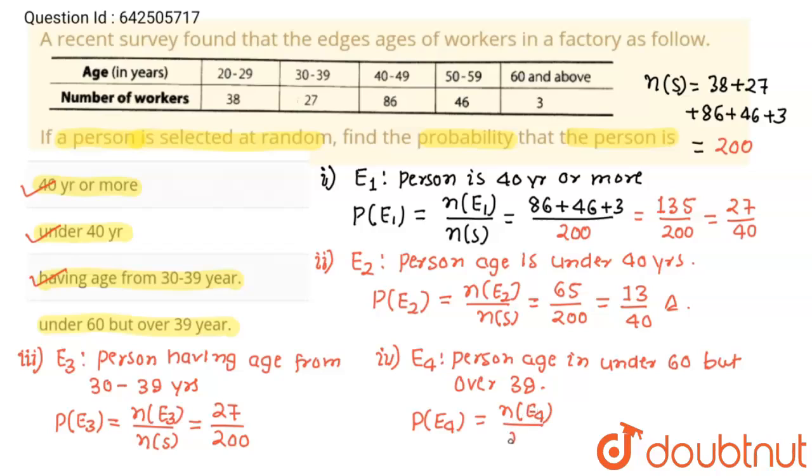The person is under 60, that is, less than 60, but over 39. Over 39 means these two cases will lie, and the sum of both will be 132. That is 86 plus 46 upon 200, and that is 132 upon 200. Cancelling with 4, this will be 33 upon 50. And this is our final answer.